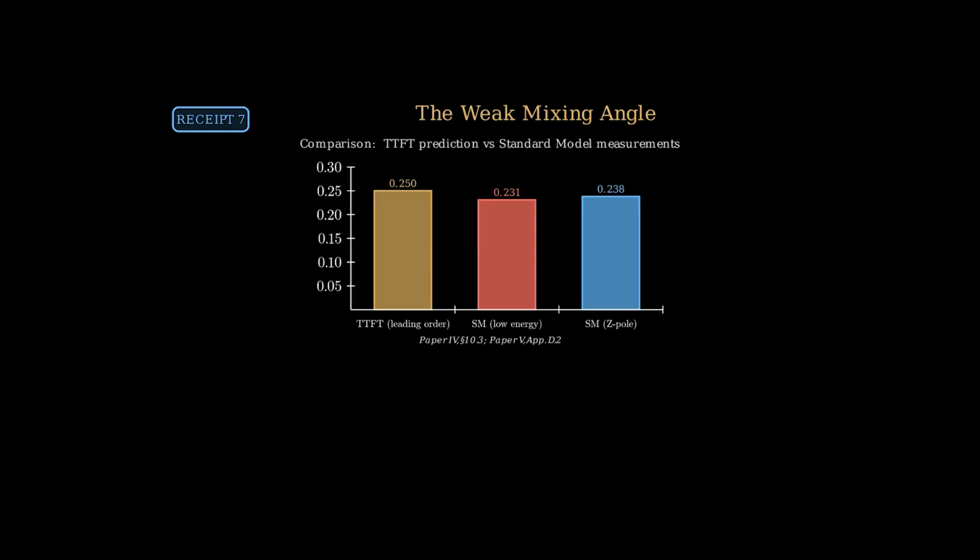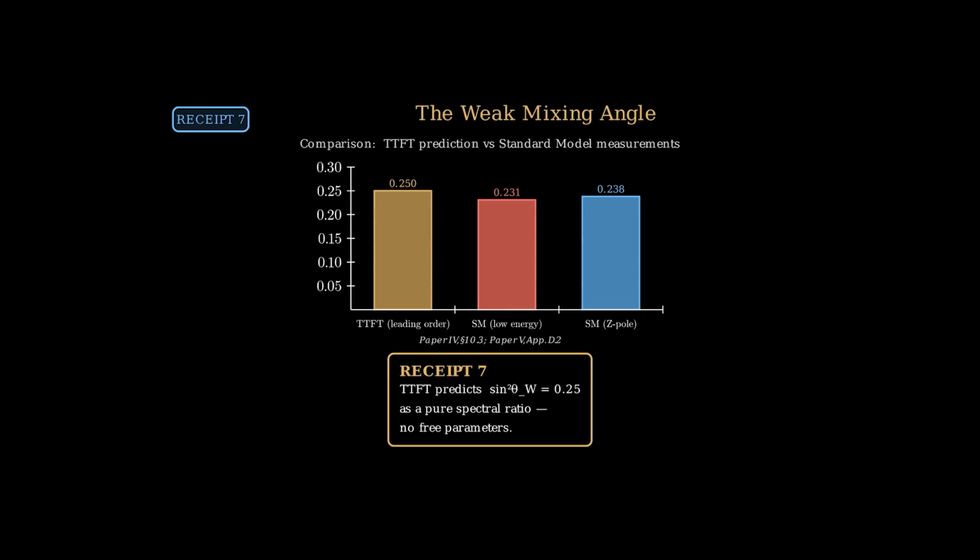TTFT predicts the structural value 0.25, the leading order spectral ratio. Higher genus refinements computed in paper 5 will produce subleading corrections. This is receipt number 7.